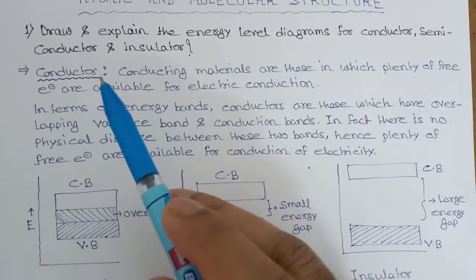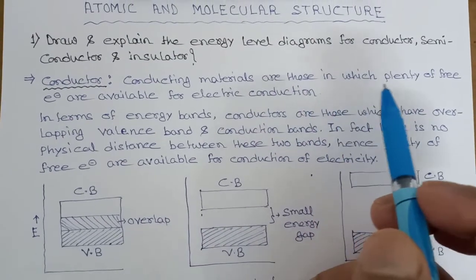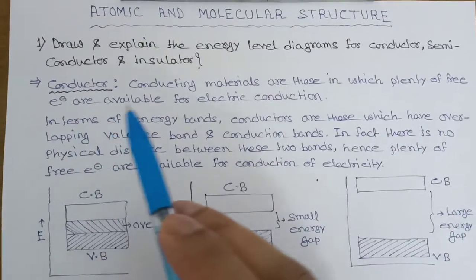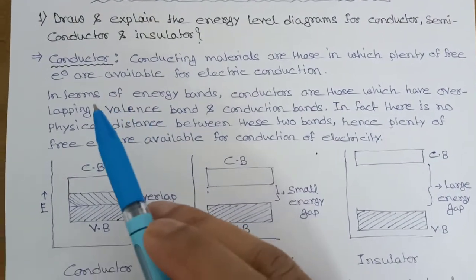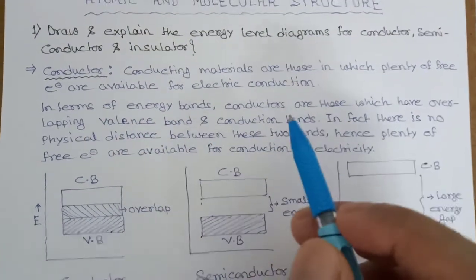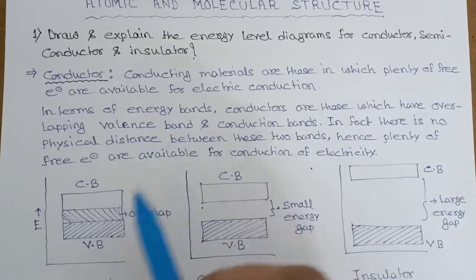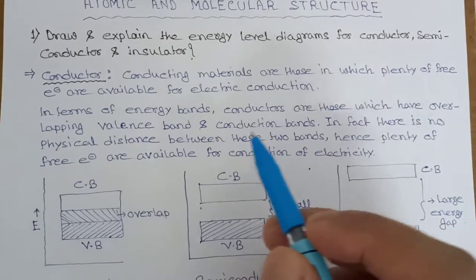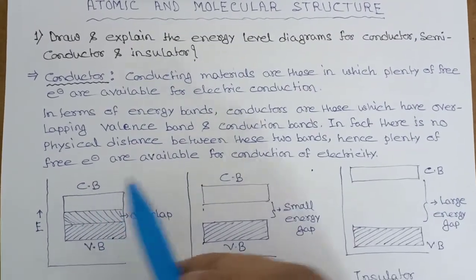See, conductors are conducting materials in which plenty of free electrons are available for electrical conduction. Now, in terms of energy bands, conductors are those which have overlapping valence band, this is your valence band, and conduction band, this is the conduction band.